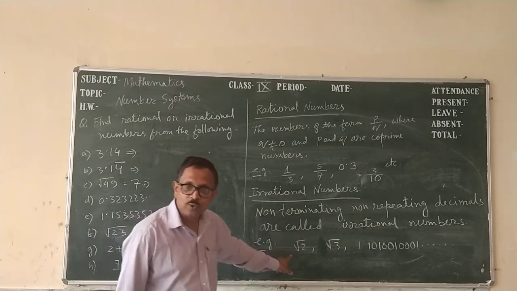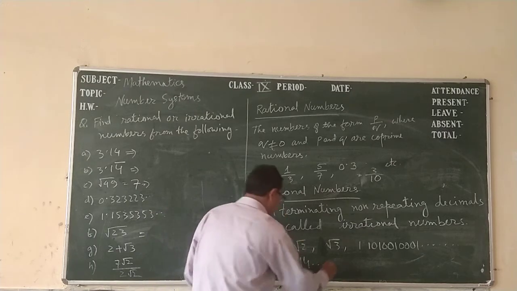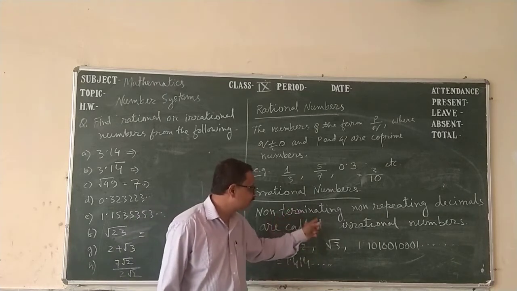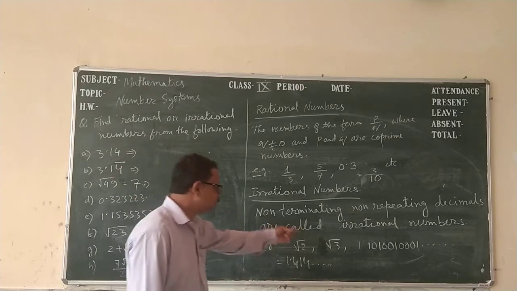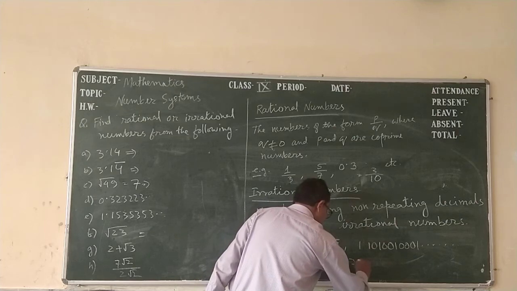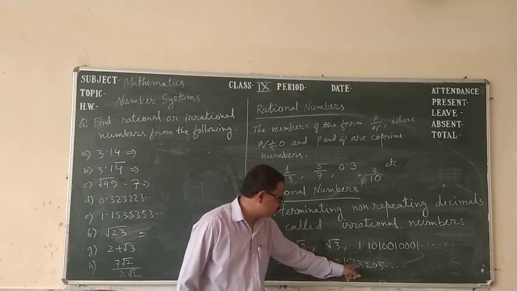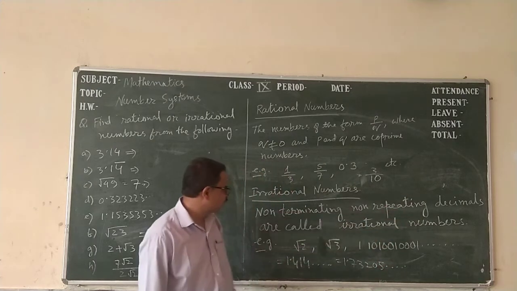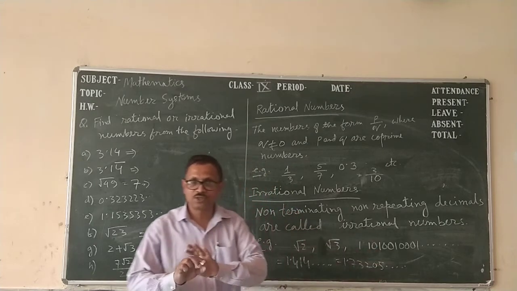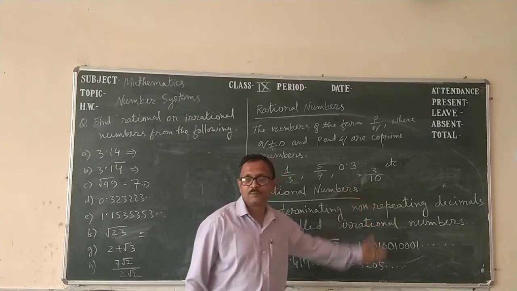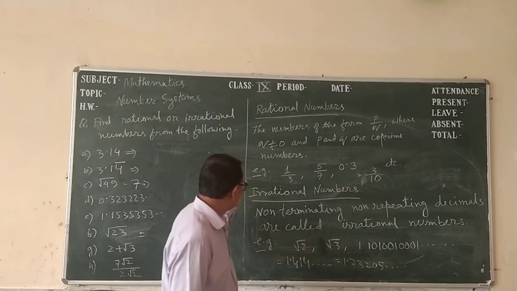For example, √2 is 1.414 and so on; it will continue, non-terminating and non-repeating. It is not repeating, so it is an irrational number. √3 is 1.73205 and so on. So √3 is non-terminating, meaning the division is not completed, and non-repeating, meaning it does not repeat. So it is an irrational number.